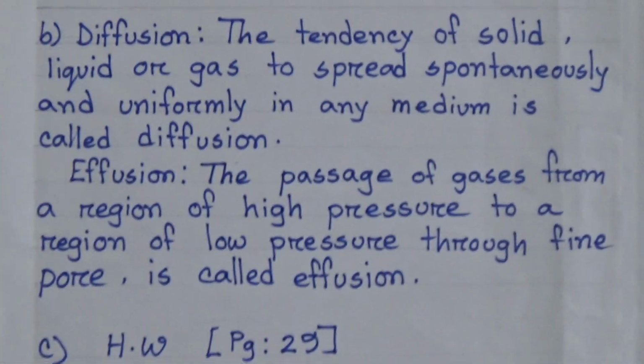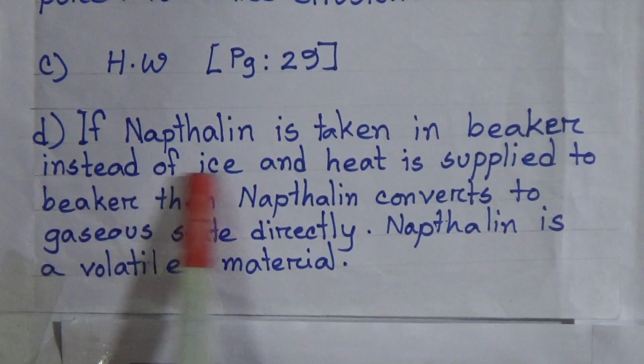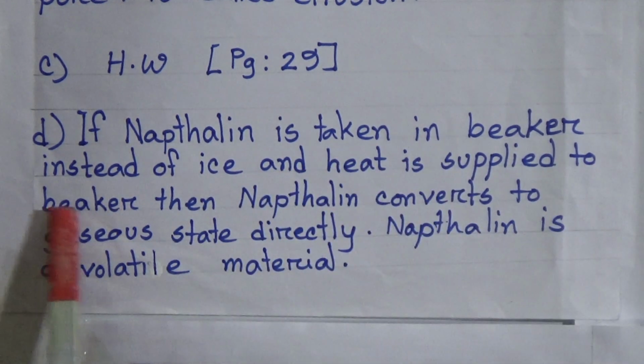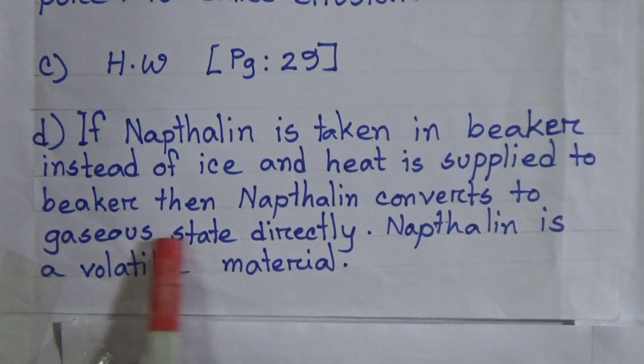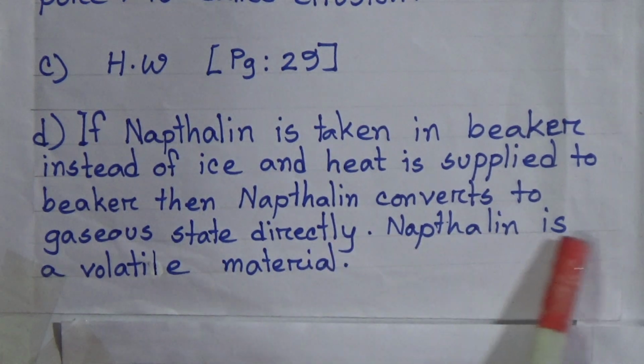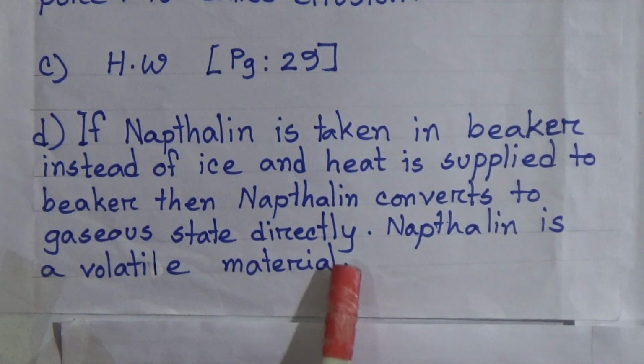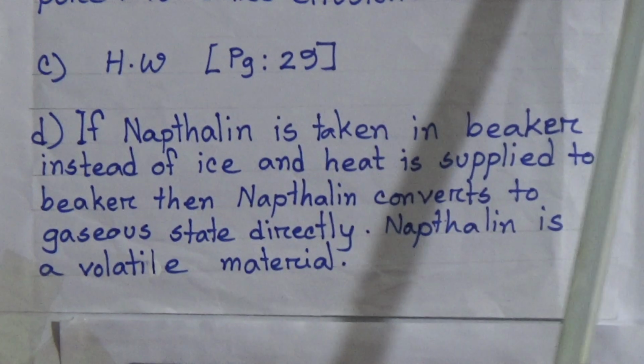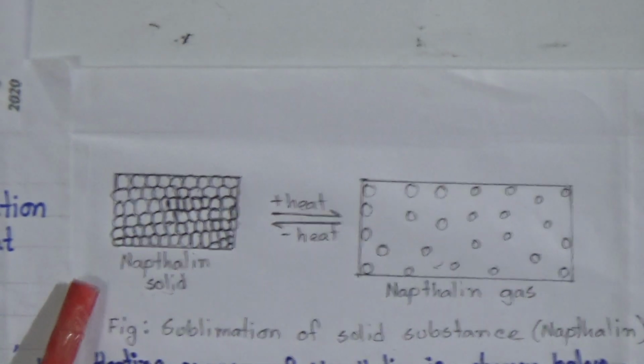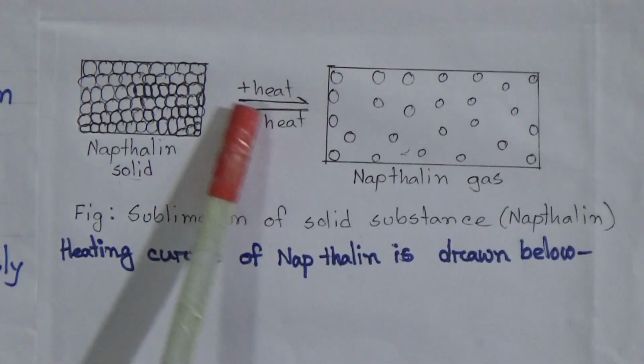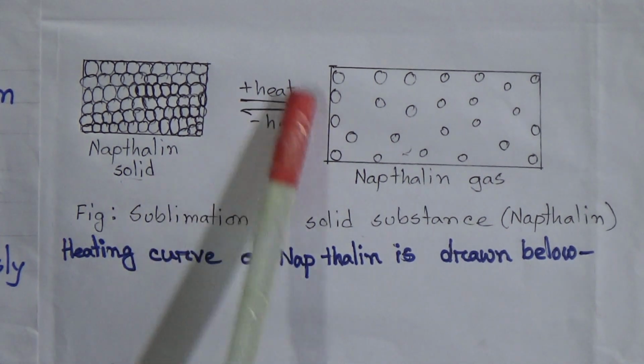If naphthalene is taken in the beaker instead of ice and heat is supplied to the beaker, then naphthalene converts to the gaseous state directly. Naphthalene is a volatile material. Now look at the picture. You have to draw the solid naphthalene, and you have to draw the arrow in this way.